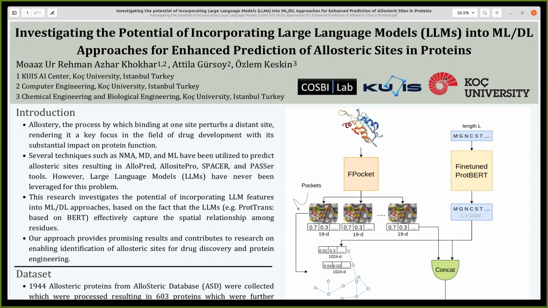Several tools have been developed such as Allopred, Allosite, SPACER, and PARSE that leverage normal mode analysis, molecular dynamics, and machine learning approaches. However, to our knowledge, none of them have leveraged large language models for this problem. This research investigates the potential of incorporating large language model features into machine learning and deep learning approaches, based on the fact that large language models such as ProtTrans, based on BERT architecture, effectively capture the spatial relationship among residues. Our approach provides promising results and contributes to research on enabling identification of allosteric sites for drug discovery and protein engineering.